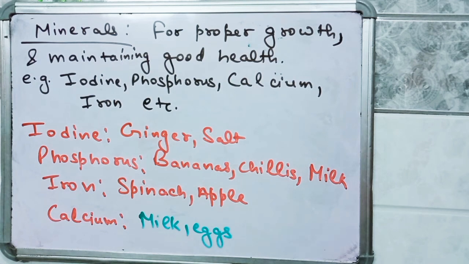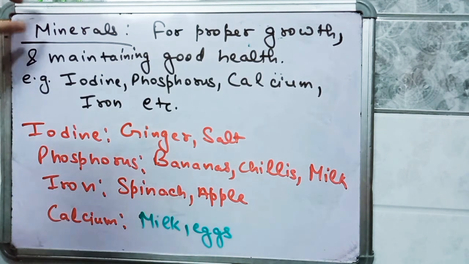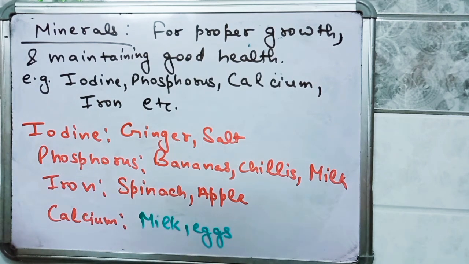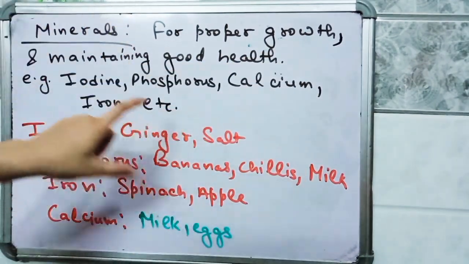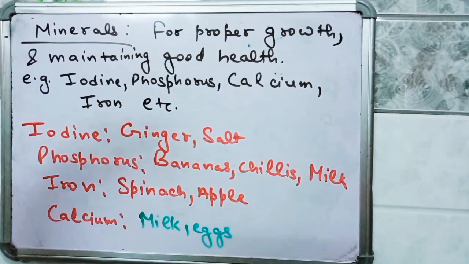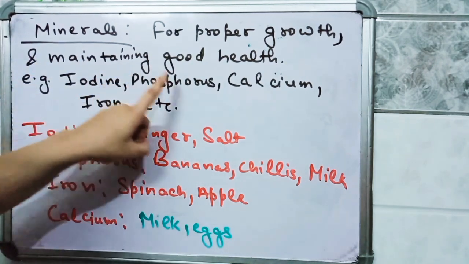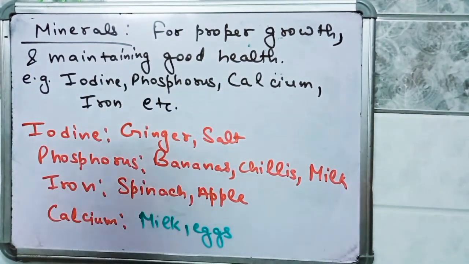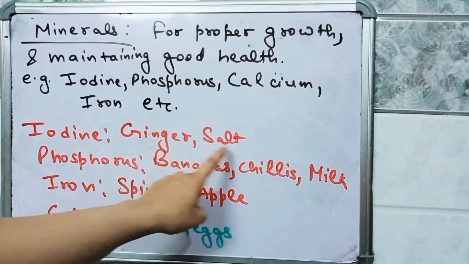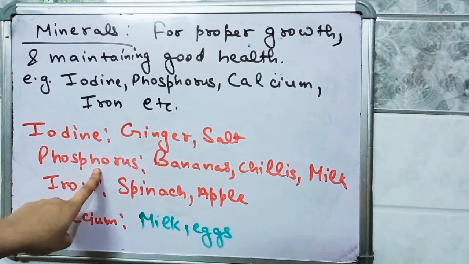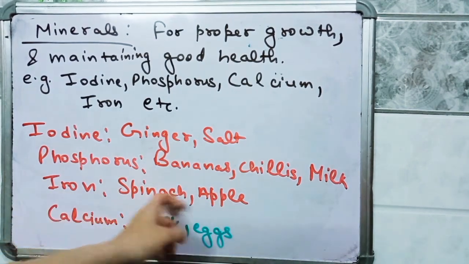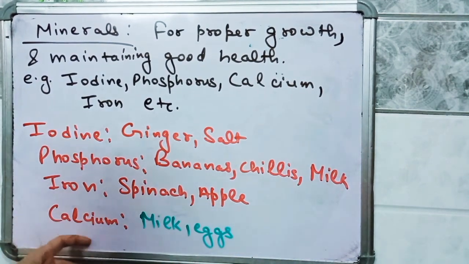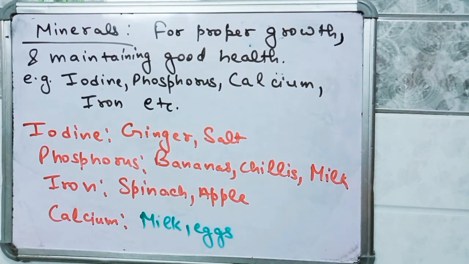Okay, so minerals are required in small quantity. These are not required in very large quantity by our body, but they are required for proper growth of our body and maintaining good health. Various examples of minerals are iodine, phosphorus, calcium, iron, etc. Iodine is present in ginger, salt, etc. Phosphorus is present in bananas, chilies, milk. Iron is present in spinach, apple. Calcium is present in milk, eggs, etc.